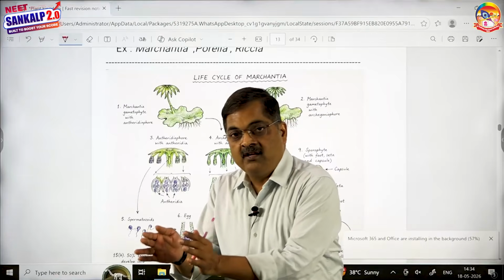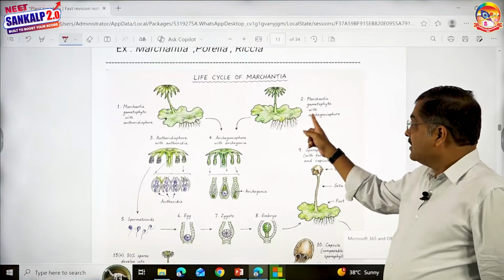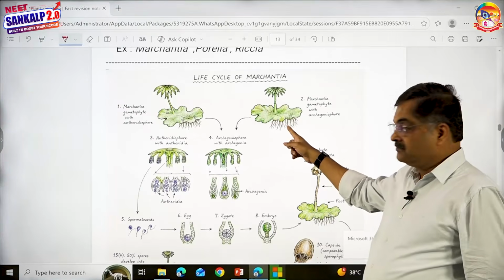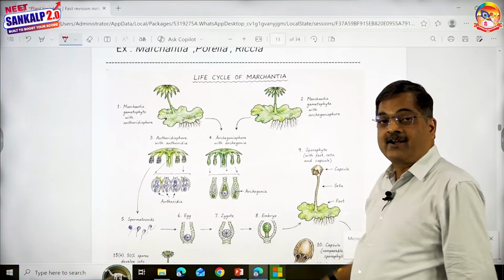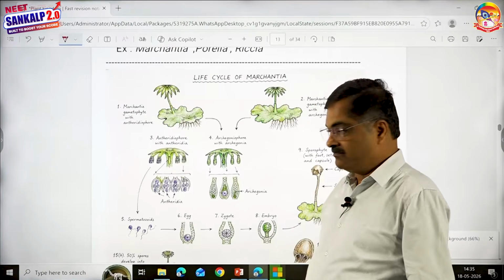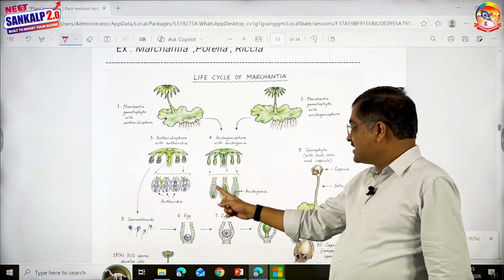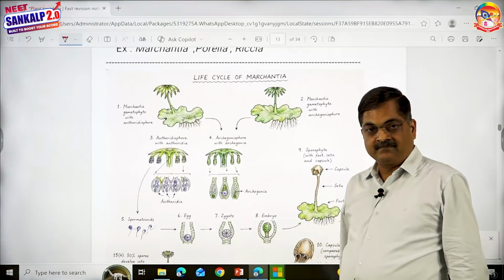Now I want to go to one more thallus. This is one more Marchantia, which contains a long stalk called archegoniophore, which contains only archegonium. Look here, only archegonium.